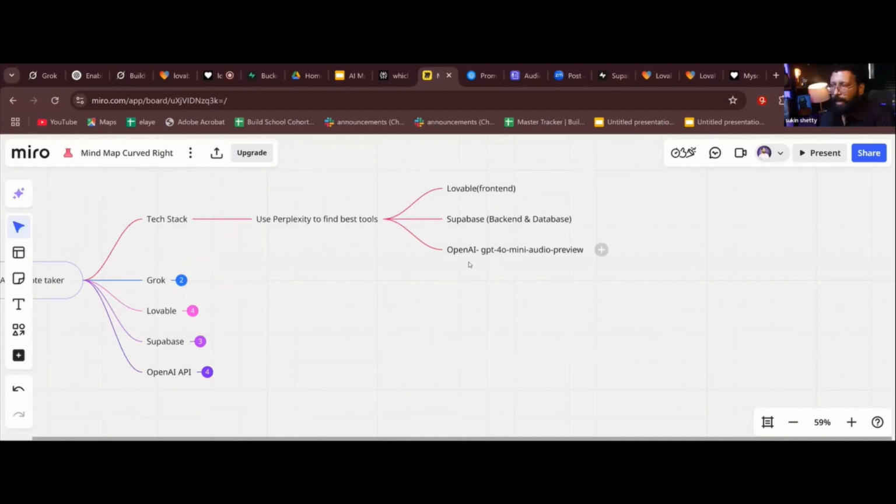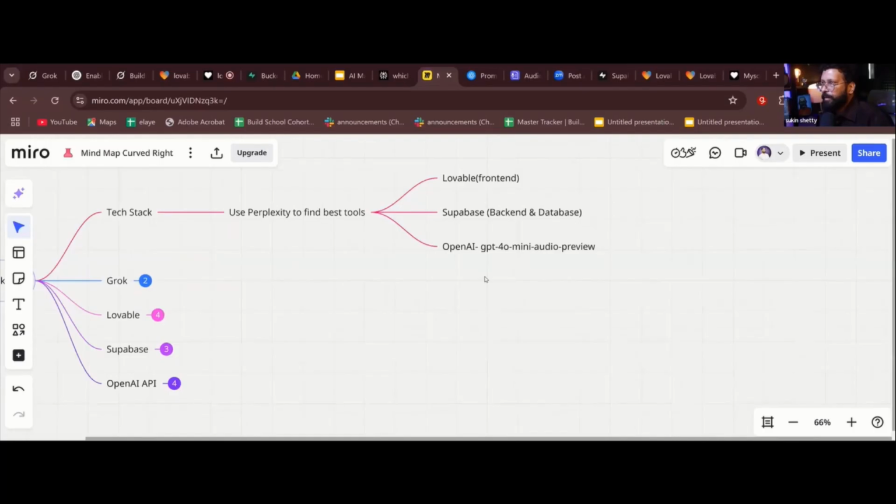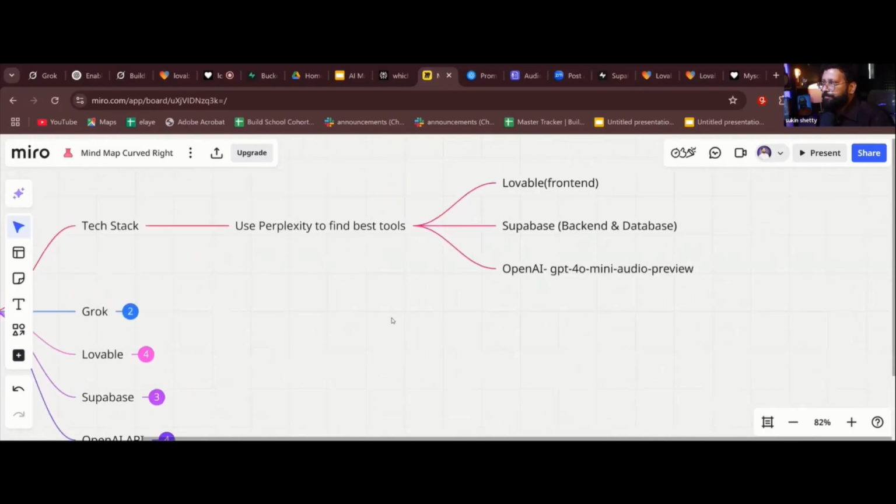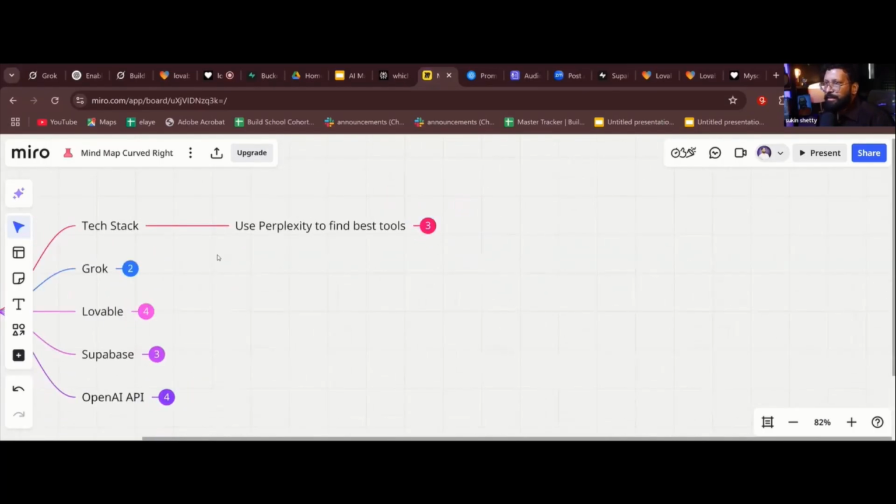This model converts audio to text, and it also summarizes the transcripts. Is it clear? This is not full screen, so let me zoom a little. That's the tech stack; I have already decided on it.